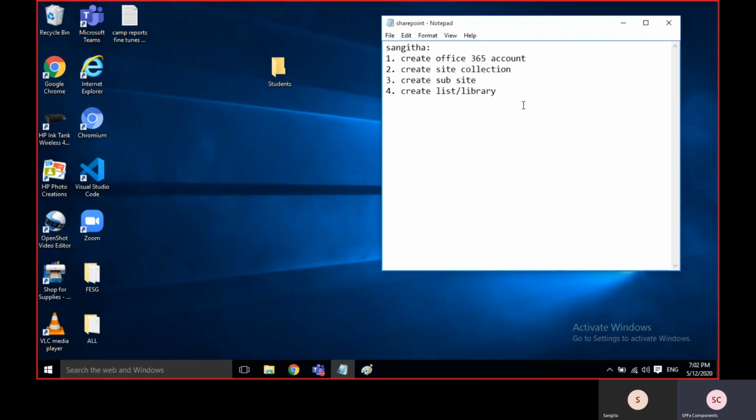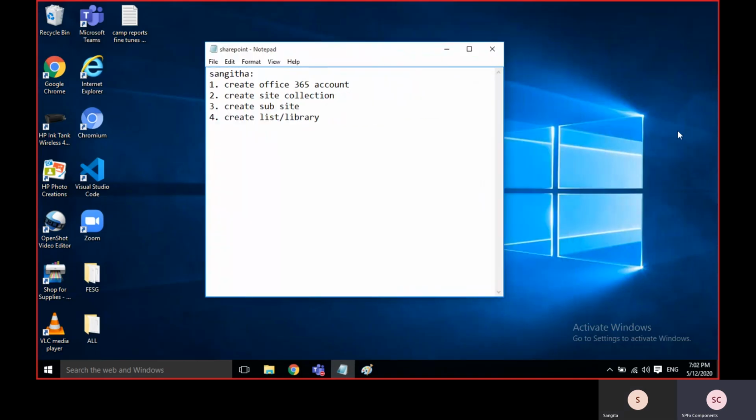Today the plan is, first we'll prepare the environment. The environment is ready, and I'll share it with you. The lab is ready for you and you can reuse it. The only thing is, I need to create the account for you. Then I'll just show you the basic things for today.